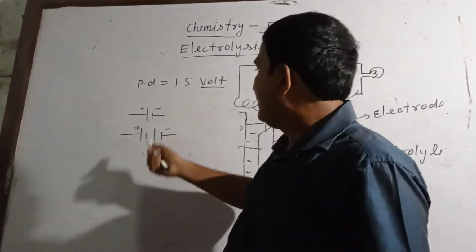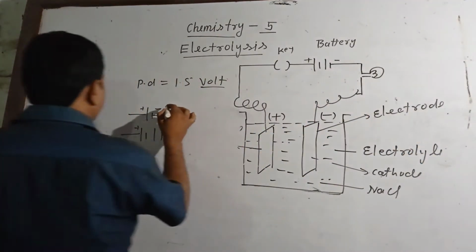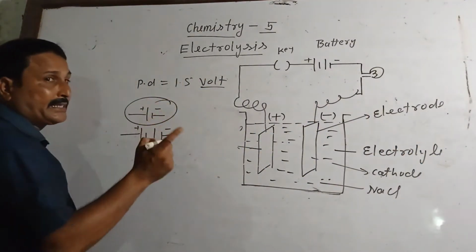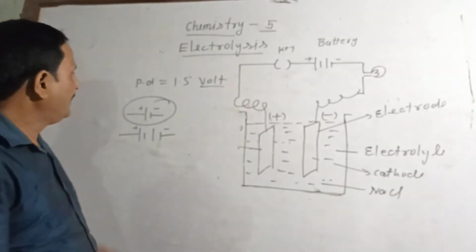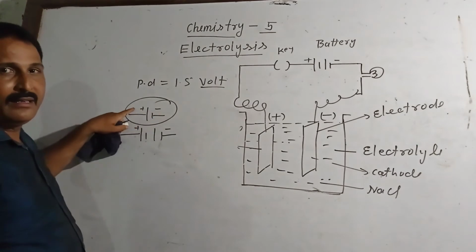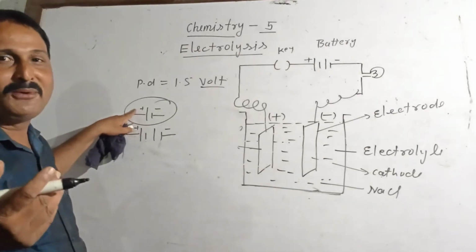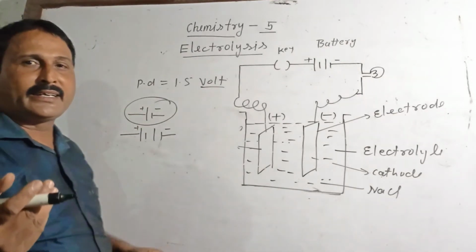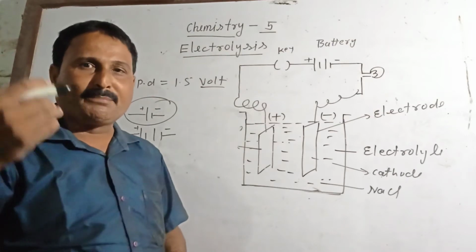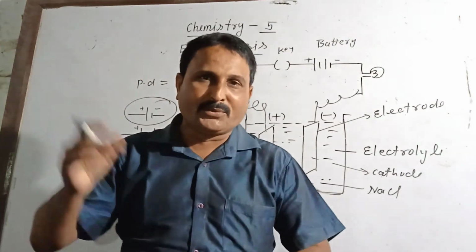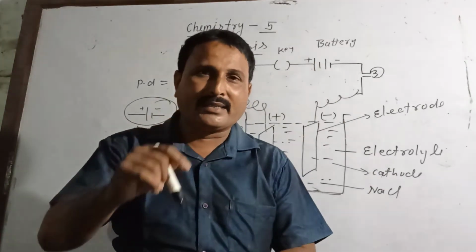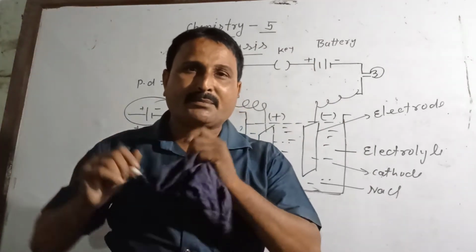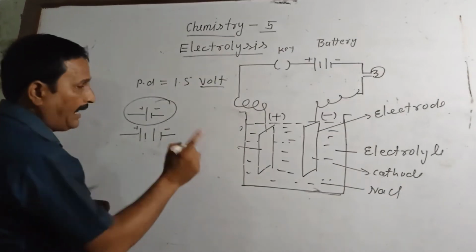Cell is a device which maintains constant potential difference between the terminals. I am using one term. What is a terminal? Actually, terminal in an airport. If you are going to the airport, it is written there terminal 1, terminal 2. So don't consider that. Terminal means in a cell or battery.